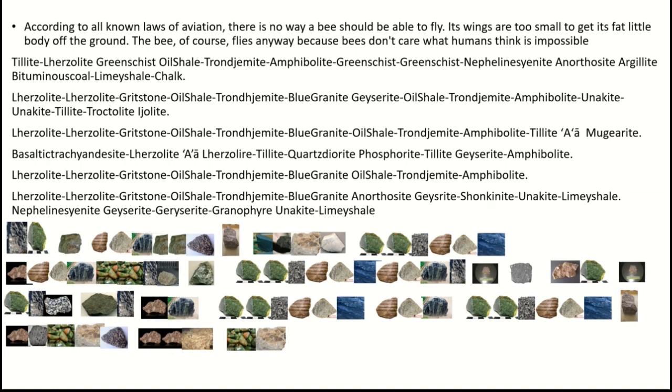Delight, less delight, Greinstein oysdale, tronga demite, nephrobolite, Greinstein, nephrostelite, anthrostolite, argilite, Dithmus coal, Lermichel chalk, Lestock, Glistone, oysdale, tromagademite, blue granite, gay sterlite, oil shell, tromagademite, amphibolite, unakit, tile, tokadite, eloite.